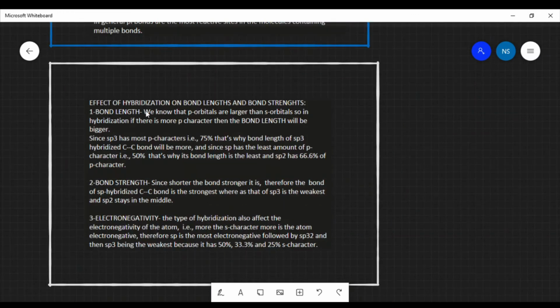Then we studied the effect of hybridization on bond length and bond strength. In bond length we saw that sp3 has the longest bond length, while sp has the shortest bond length, because of more p character. In bond strength we saw that the larger the bond length, the weaker the bond is, and the shorter the bond length, the stronger the bond is. Therefore sp was the strongest bond formation and sp3 the weakest.